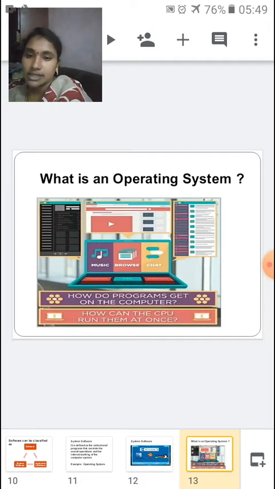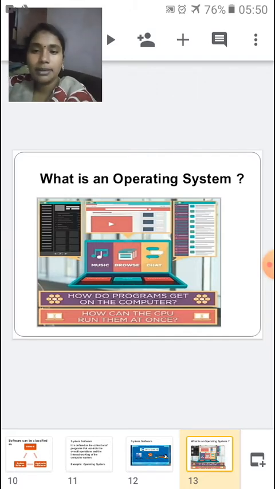The operating system tells what action or what task is to be performed first, which particular unit has to work, and which particular unit has to assign the task to all the other input and output devices. So it acts like a major, commanding and instructing all the soldiers in the battlefield.